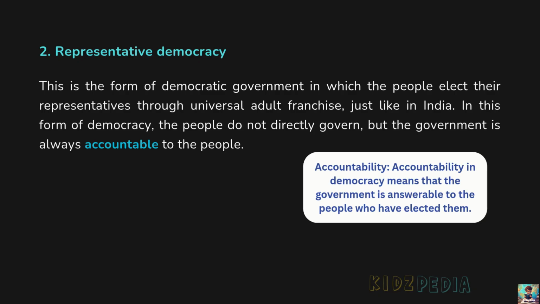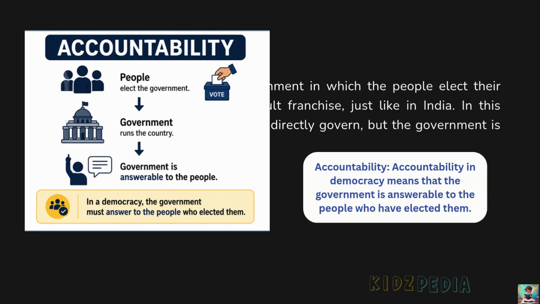So, accountability means that the government is answerable to the people. In a democracy, the people elect the government through elections. After being elected, the government must work honestly and for the welfare of the people. If it does not do its job properly, the people can question it and choose a different government in the next election.